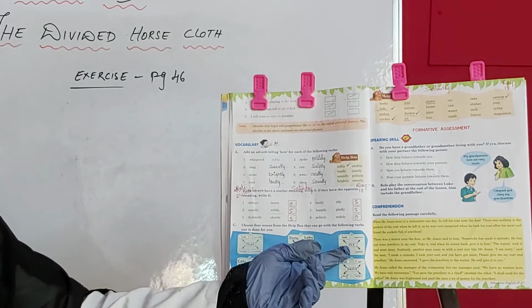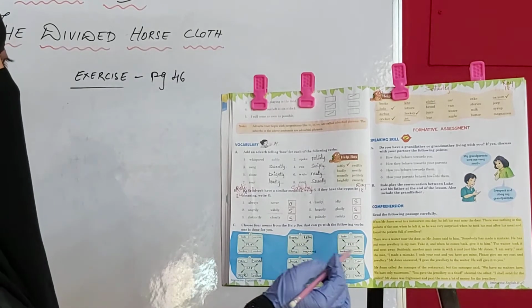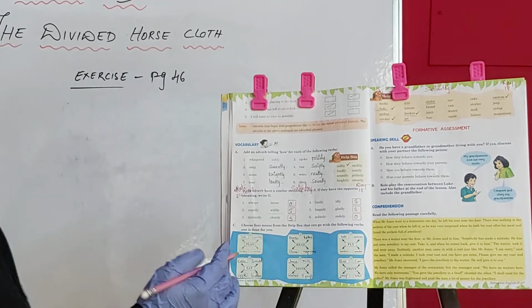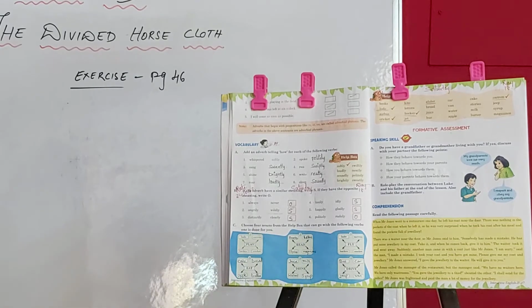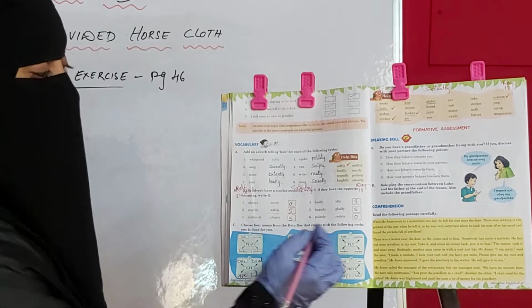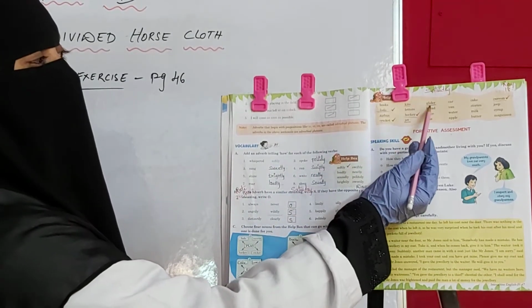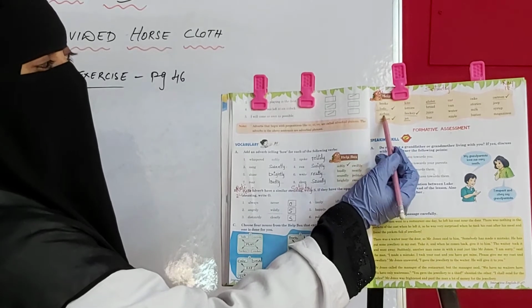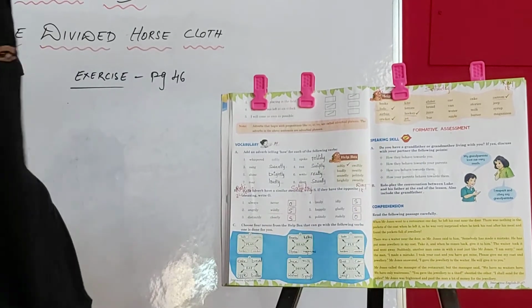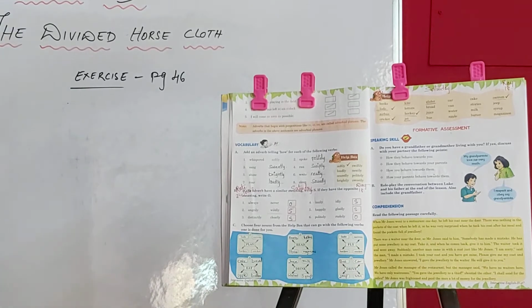And in the next one, fly is given. Okay, but here by mistake of the printing, ludo game and carom, the games options are given. So what we have to do, you have to strike this one out and write the flying things. So what are the flying things here? Kite, glider, and then airbus and jet. Okay, so write kite, glider, airbus and jet here. So these are the flying things.